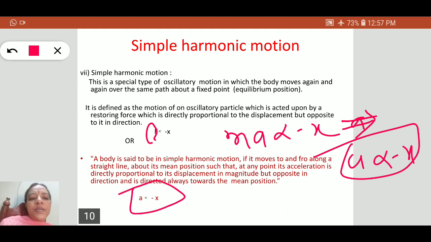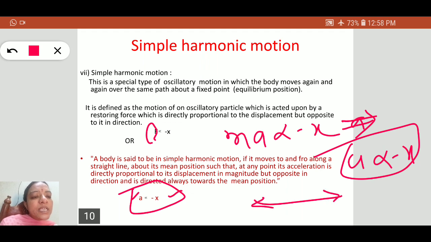This is the main property. If we define simple harmonic motion in terms of acceleration, the acceleration is directly proportional to its displacement and opposite to the displacement, which means it is always directed towards the fixed point.